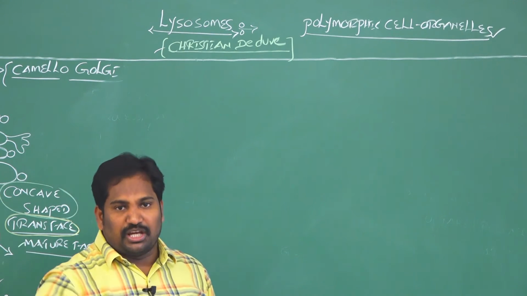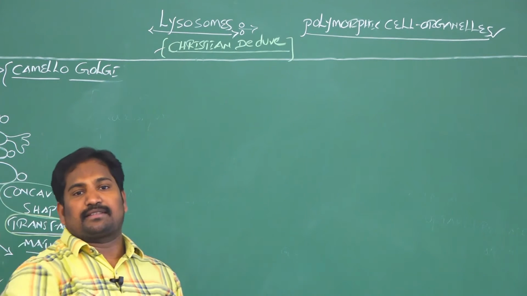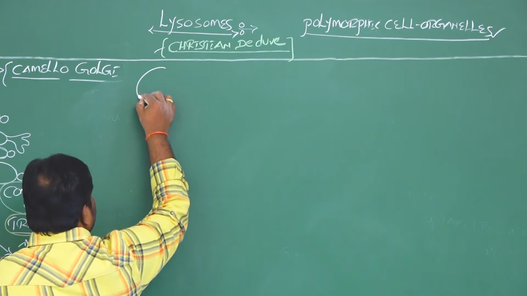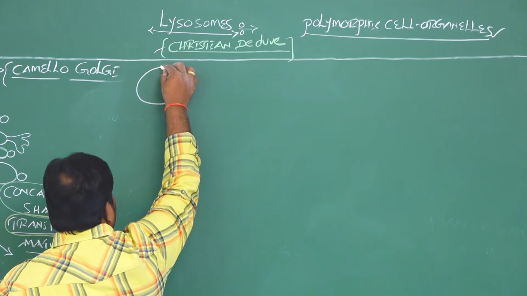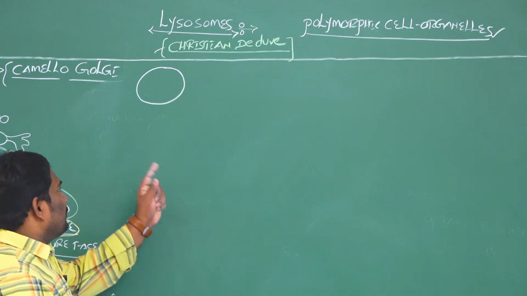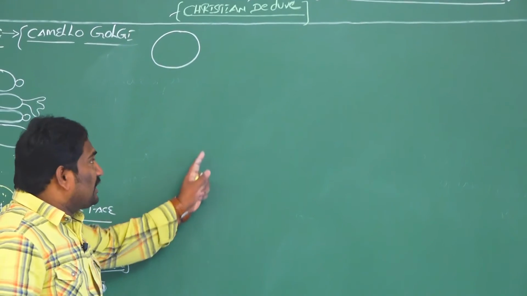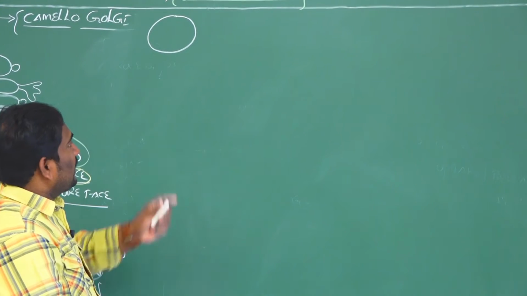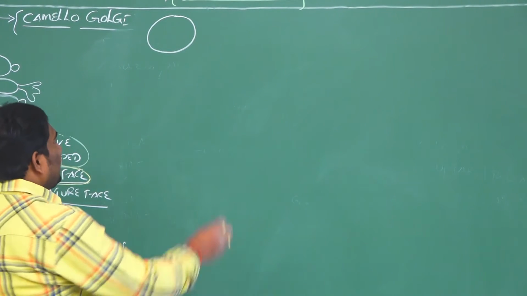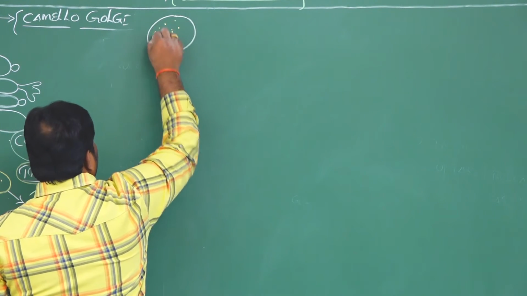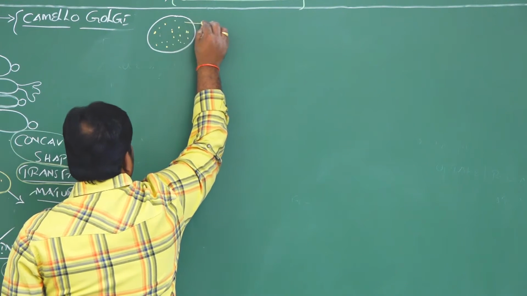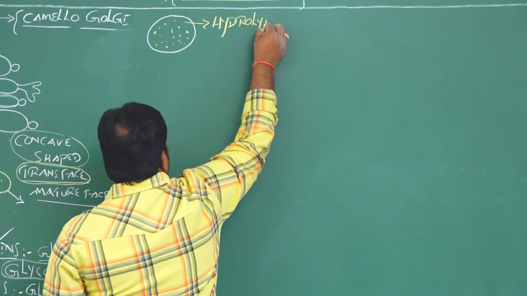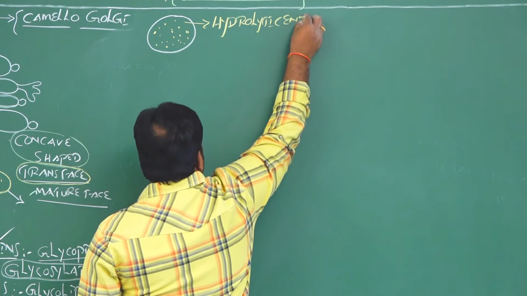It is a spherical shaped, single membrane bound cell organelle. So here, for example, this is a single membrane bound cell organelle, a spherical shaped structure. It is part of the endomembrane system. It was reported by Christian de Duve. These lysosomes are having enzymes. The name of the enzymes is hydrolytic enzymes.